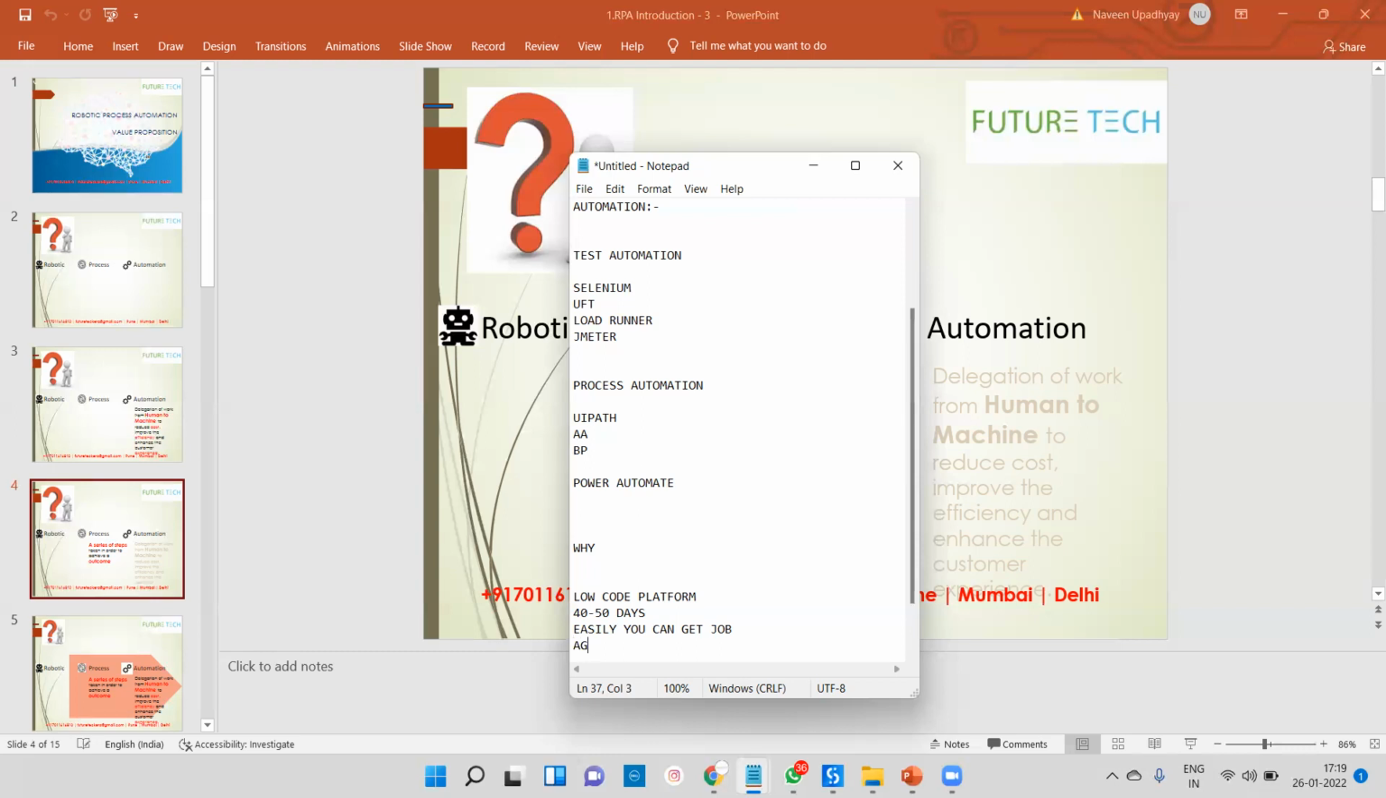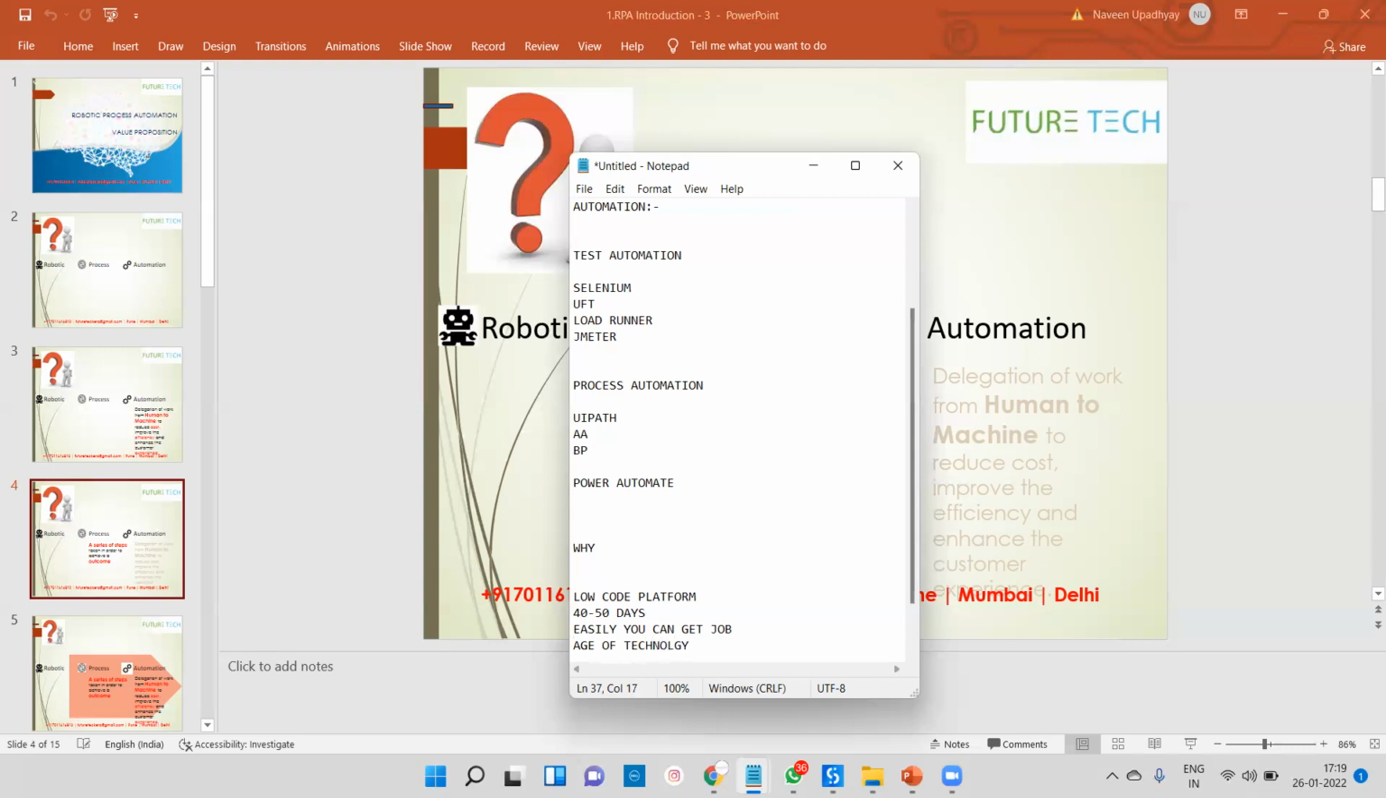The second reason is the age of technology. If you come to Java, Java came in 1995. If you ask me about Python, Python has also completed more than 20 years.